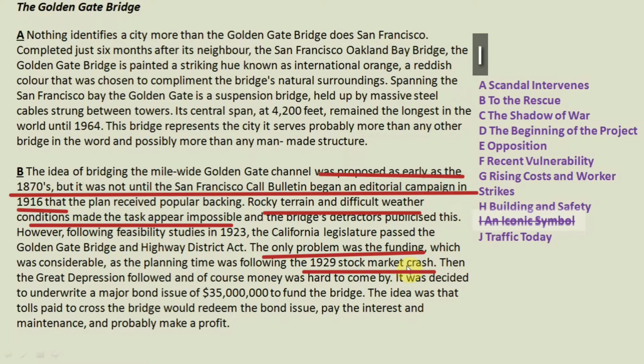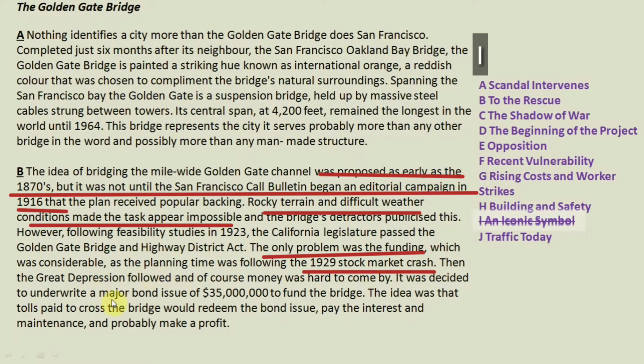Again and again in this case we can see that there are problems, one after another. Then the Great Depression followed, and of course money was hard to come by.